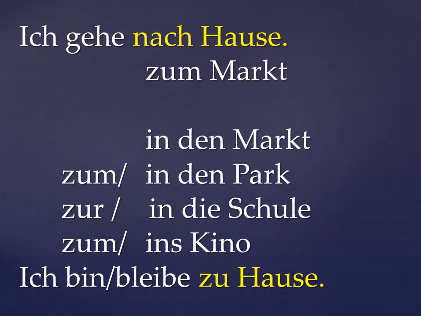Now see, "ich gehe nach Hause." Again, it's sometimes difficult. Ich gehe nach Hause, I am going home. And the last sentence, highlighted in yellow: Ich bin zu Hause, or ich bleibe zu Hause. If you are not going, you are stable. The position is constant, stationary. So ich bin zu Hause.